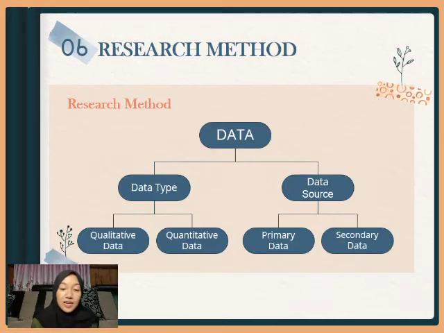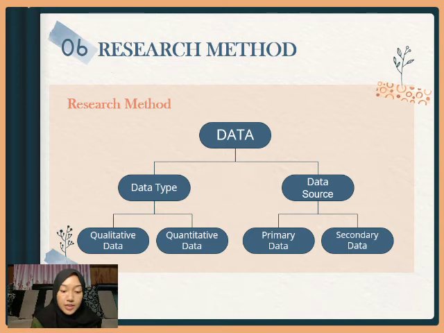Research method. Data is divided by data type and data search. Data type is divided into two. 1. Qualitative data. Qualitative data is data that contains sentences that describe a thing. The data used such as XYZ company history, vision and mission, line of business, and organizational structure. 2. Quantitative data. Quantitative data is data in the form of numbers. The data used in this study include the cost of production, raw material cost, direct labor cost, and factory overhead costs.